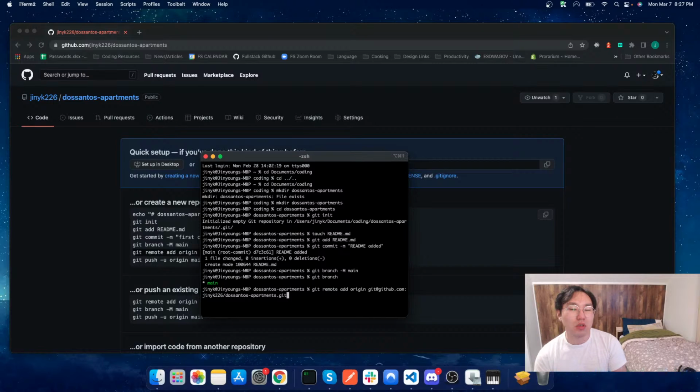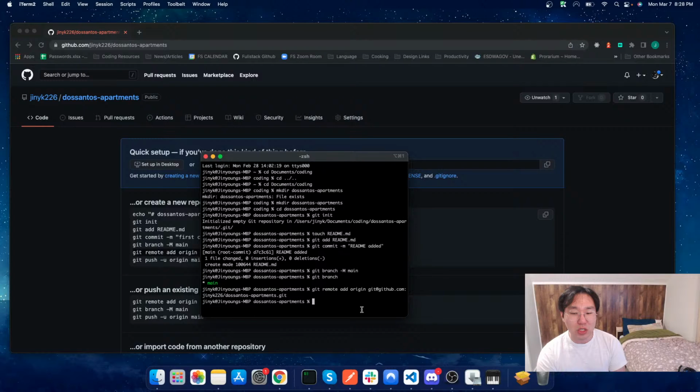So now we can say origin main, origin development, origin production. This is going to say this is the remote you're using and this is the type of command or the type of branch that you want to interact with. So I'm going to go ahead and press enter here, and now what we did is inside of this folder say, okay, now we have permission to go ahead and interact with this GenYK226, which is my GitHub username, slash the name of the Git project that we're working in.